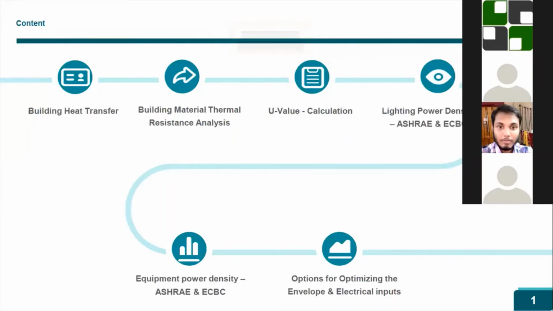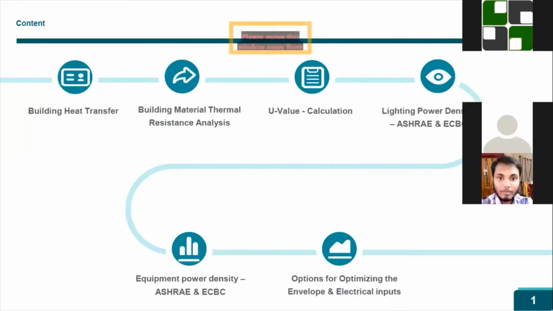That was only for the lighting. In the envelope also we have various options. For example, in the roof, you have calculated a U value based on RCC material. How to optimize this U value? If you put some thickness of insulation over that, it will have a certain thickness and thermal conductivity, which will bring down the U value. So this is also an optimization option. We will see both the envelope and electrical optimization in detail once we start the simulation for this model.